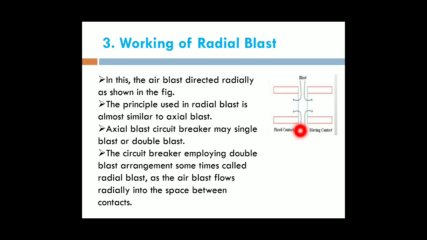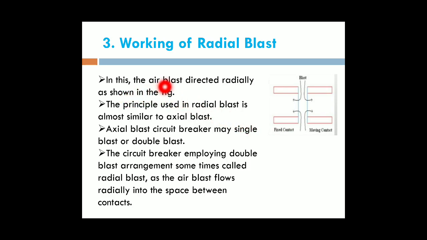But in the case of the cross blast method, the air blast is at right angle to the arc. In the case of the radial blast method, the air blast is radial to the circuit breaker. That means we push the compressed air in all the directions. Due to this high pressure, the ionized particles between the fixed and moving contacts are totally disturbed. Therefore, within a very short time we reduce the arc.